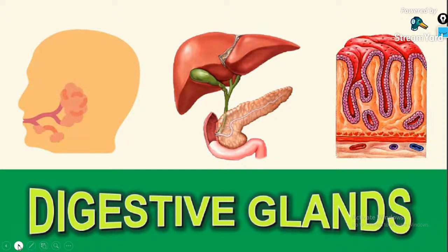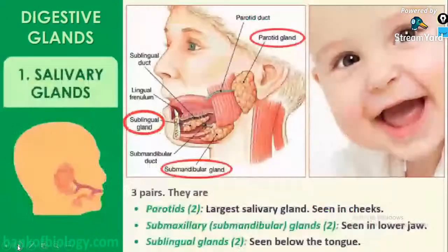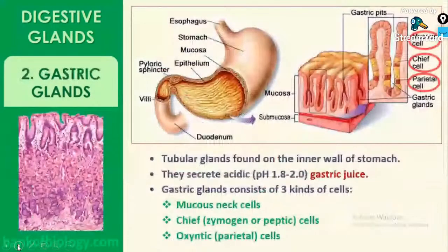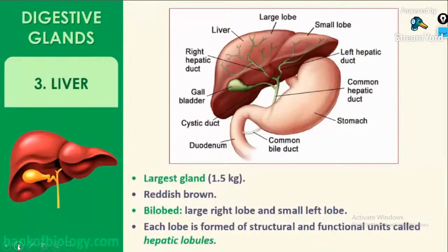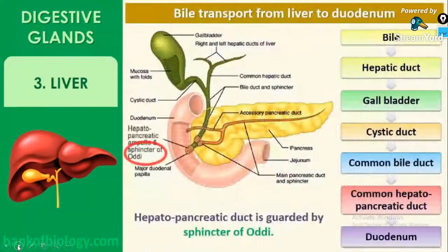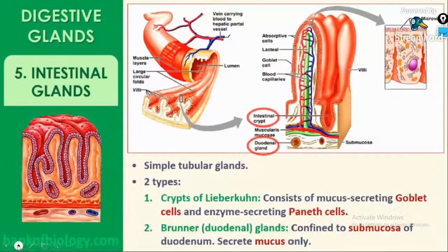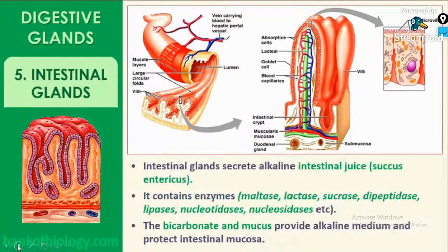In the next class, we'll be discussing the digestive glands. What are the types of glands? We'll be discussing the salivary glands, the liver, the third gland associated with the digestive system, then the fourth one, the pancreas, and the fifth one, the intestinal glands. All these five glands associated with the digestive system we'll be studying in the next class.